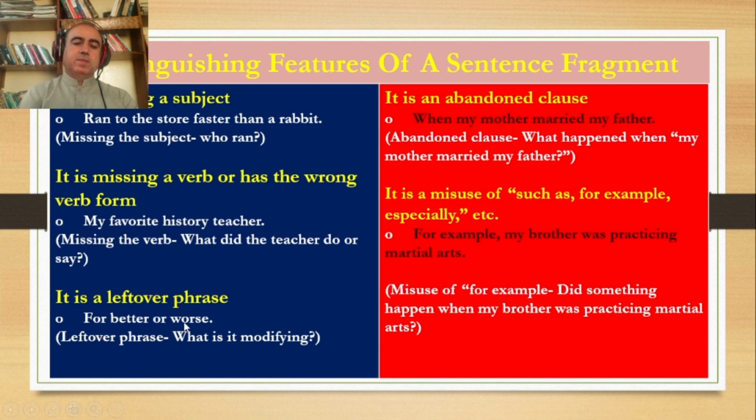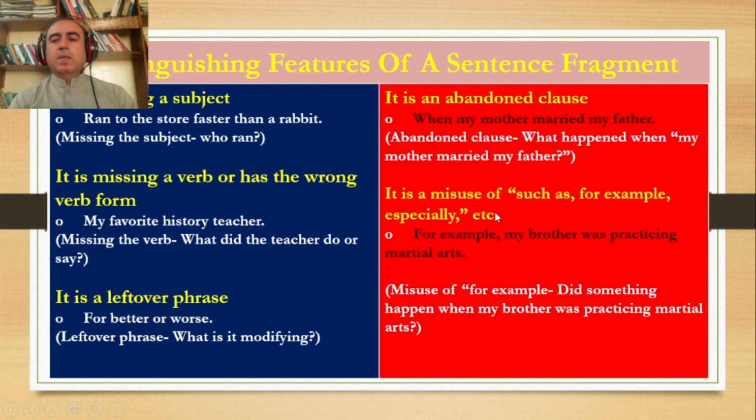For better or worse, that is called a leftover phrase. We do not know what it is modifying. For better or worse, whether it is about the decision, whether it is about some happening. Sometimes there is a clause which is abandoned and it seems a complete sentence, but it isn't. We call it an abandoned clause. When my mother married my father, what happened? What was special at that time other than that thing?